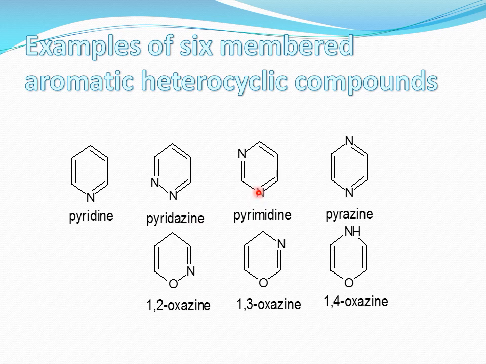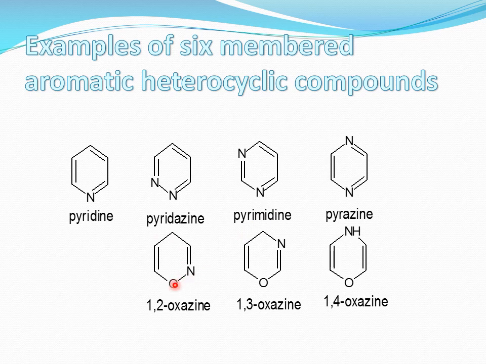Similarly, the next one, the position of these two heteroatoms now changes from 1,2 to 1,3. So the name of this compound is pyrimidine. Third one, these two heteroatoms are present at 1,4 position. Name is pyrazine. Now the six-membered rings containing two different heteroatoms.